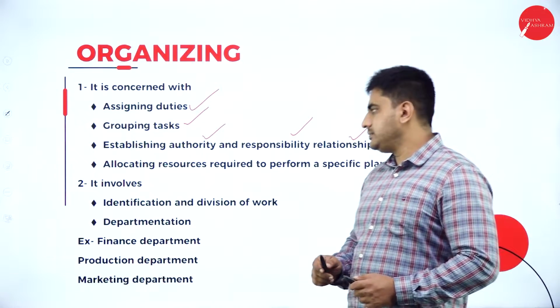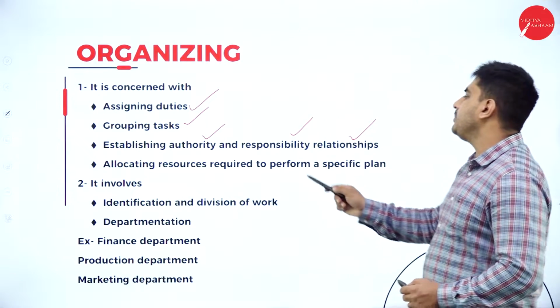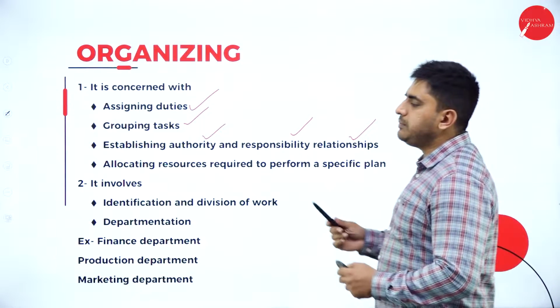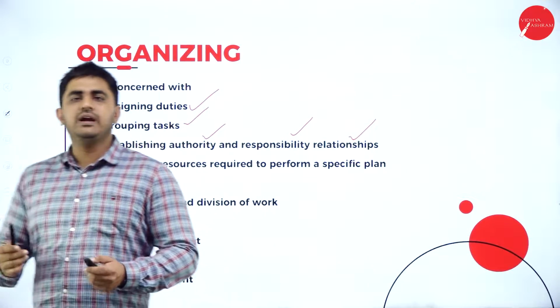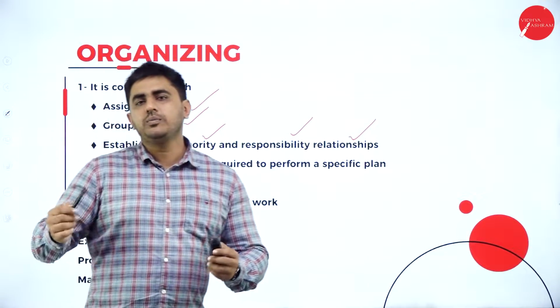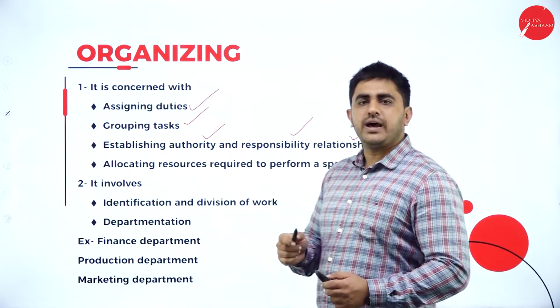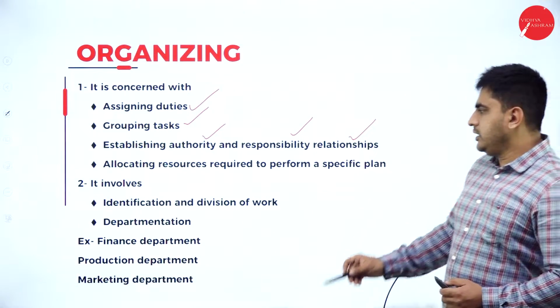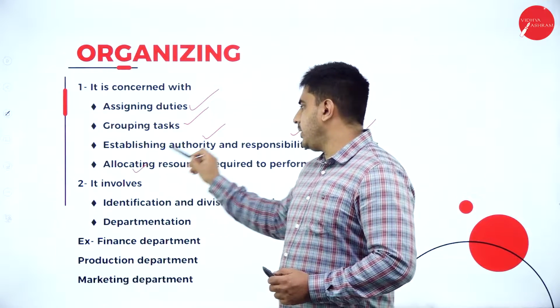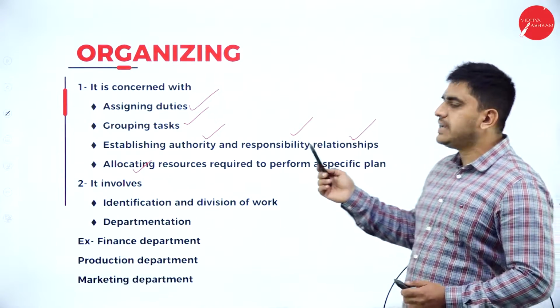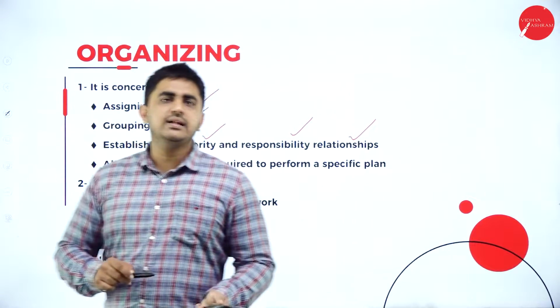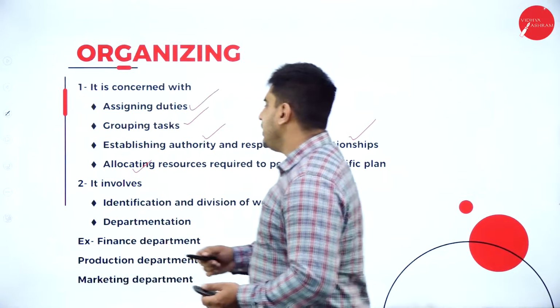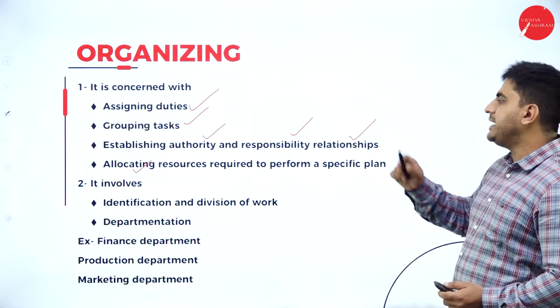Next we will go for allocating resources required to perform a specific plan. See, now the plan is stating that you want to make 1 crore profit and you have to produce 10,000 products. So what you are doing, you are planning and you are allocating resources required. Resources can be both raw materials and workforce. That is your human resource or your material resource.